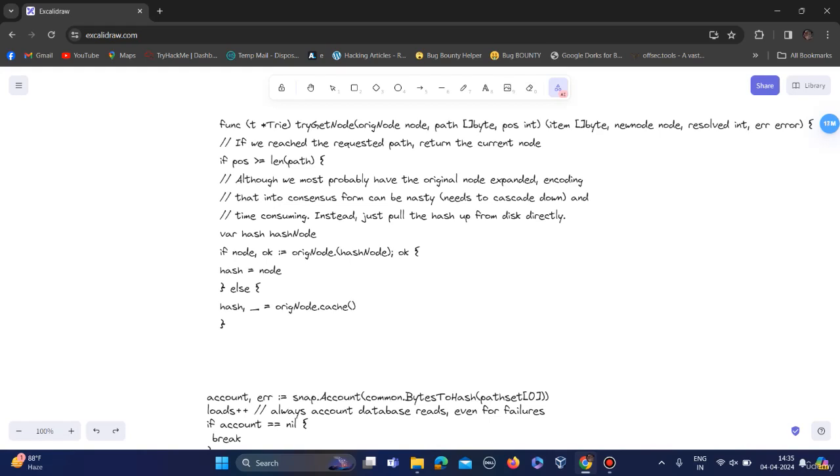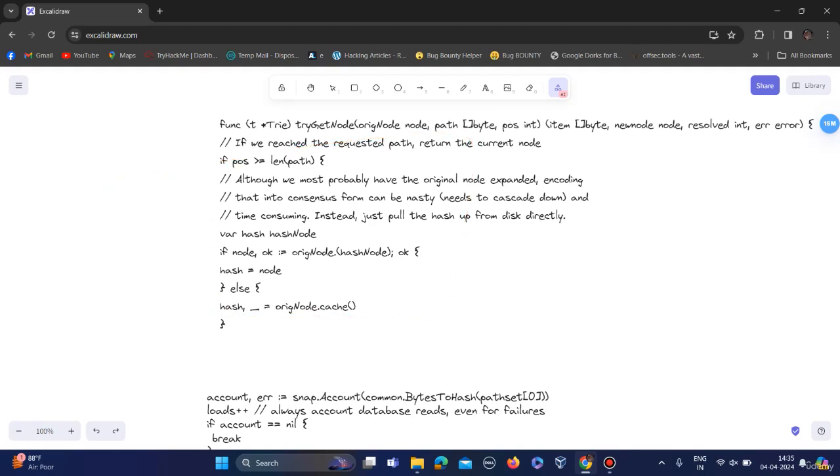Requested path means whether the requested node has been found. Simply understand that it is used to find whether the requested node has been found or not. If yes, then the code inside this block will get executed.